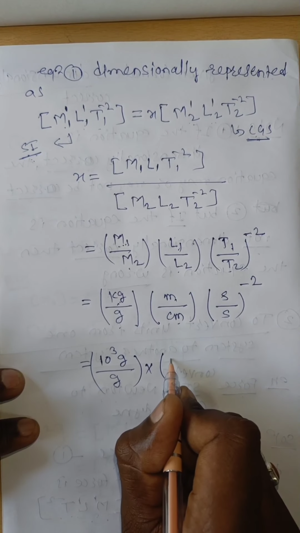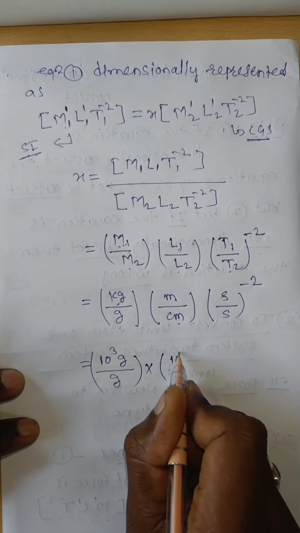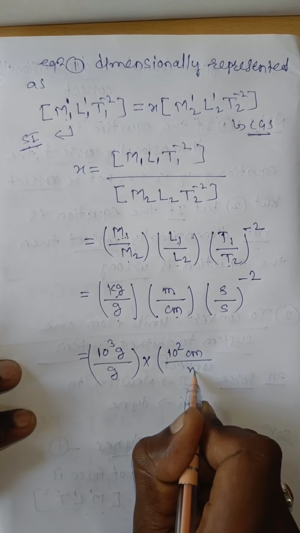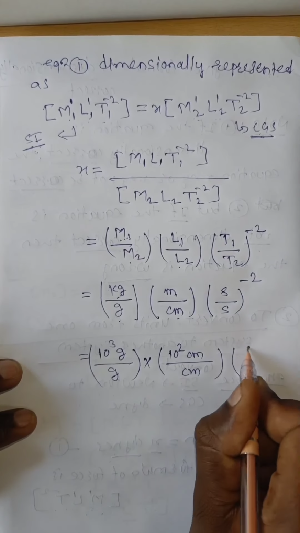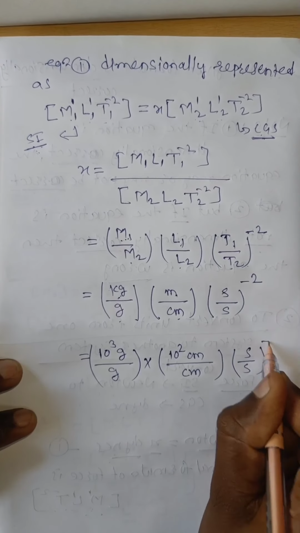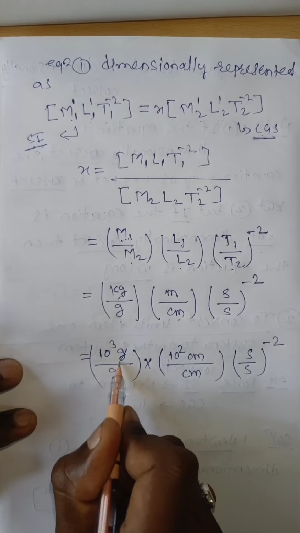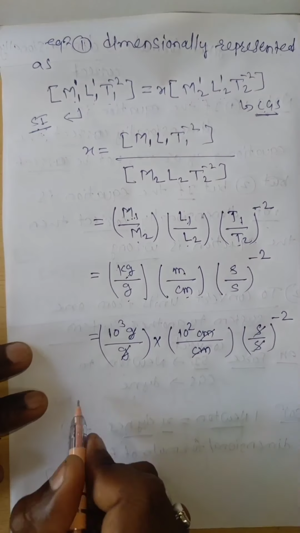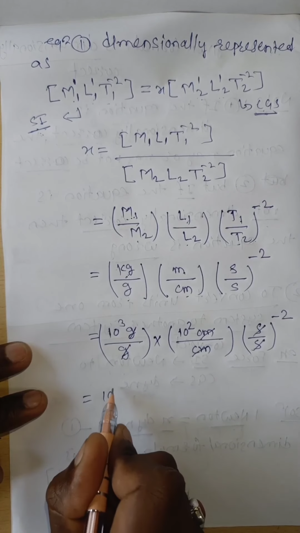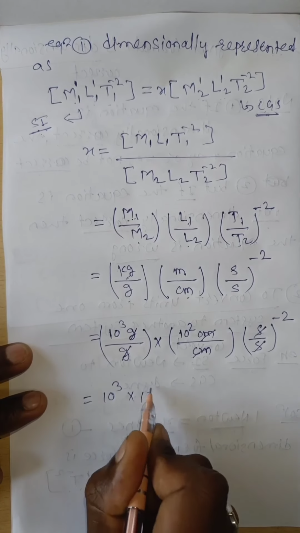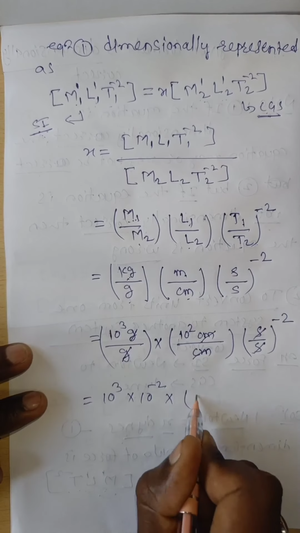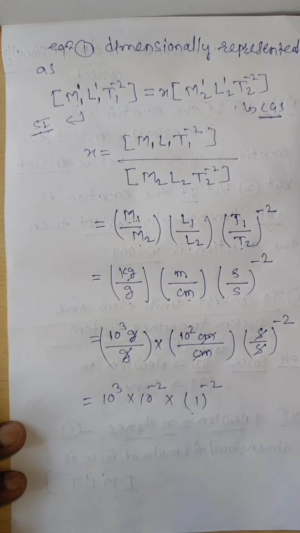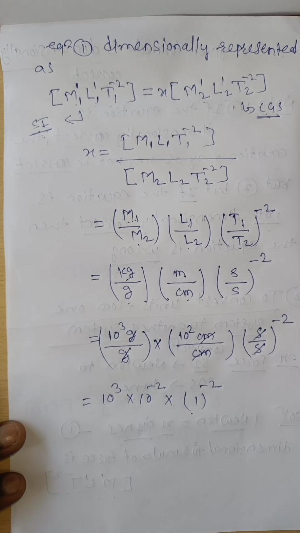1 meter is equal to 100 centimeter. Therefore 100 is nothing but 10 raised to power of 2 centimeter divided by centimeter. Then second divided by second whole power minus 2. Now gram cancels, centimeter cancels, second cancels. Then what is the remaining? 10 raised to power of 3 into 10 raised to power of 2 into 1 to the power of minus 2. Now 1 to the power of any number, that value becomes 1.